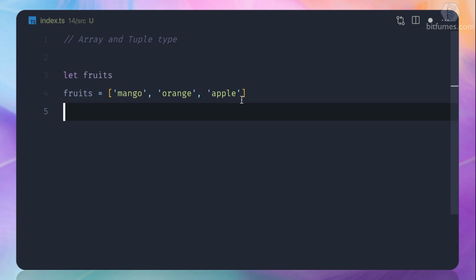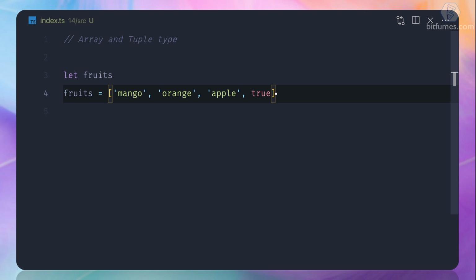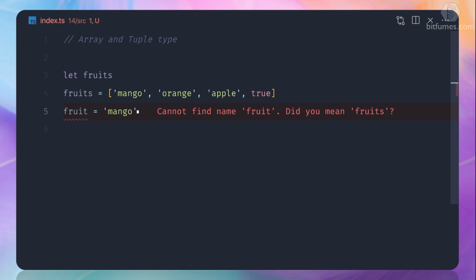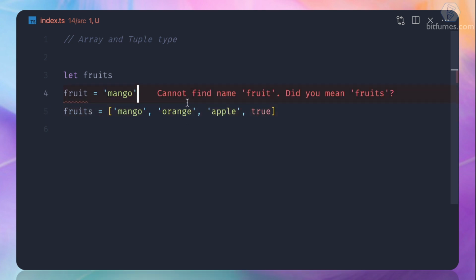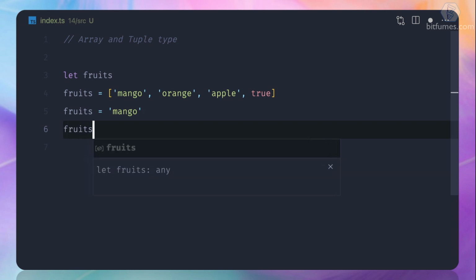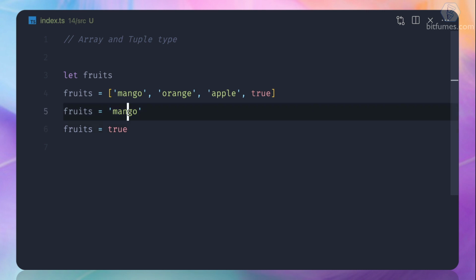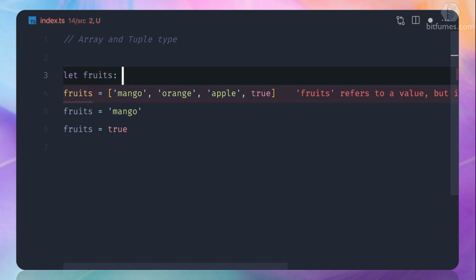you will see that its type is any. What that means is, if I have a true here, TypeScript says that's not an issue because it's an any, it can hold anything. So what if later I say fruits is just mango? Or maybe initially I can say fruits is just a mango. TypeScript says, oh, no problem. Even after that, no problem. And maybe after that I can say, hey TypeScript, this is a Boolean thing. Again, no problem. But we can solve this problem by defining that this fruits is an array of string.